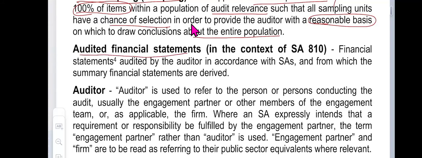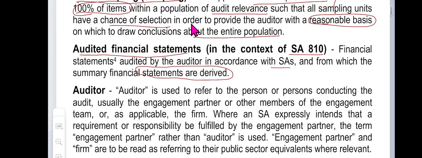Audit of financial statements, SAE 18. The financial statement audited by the auditor is in accordance with the standard of auditing, and from it the summary of financial statements is derived. So, the summary of financial statement is derived from the financial statement audited by the auditor according to the standard of auditing.